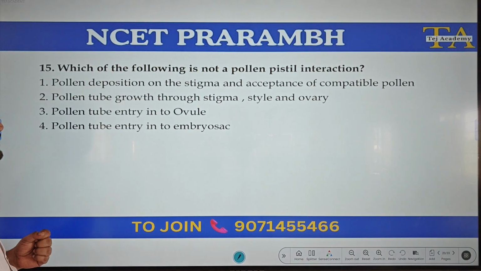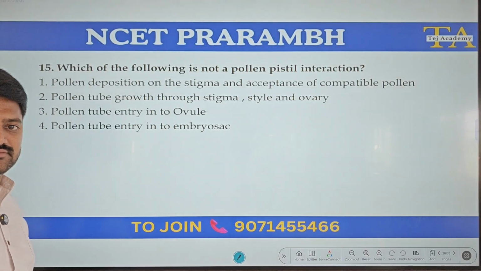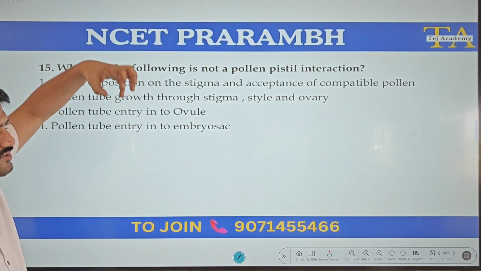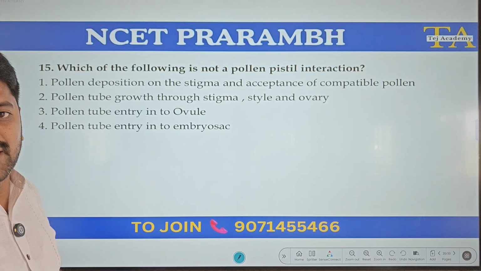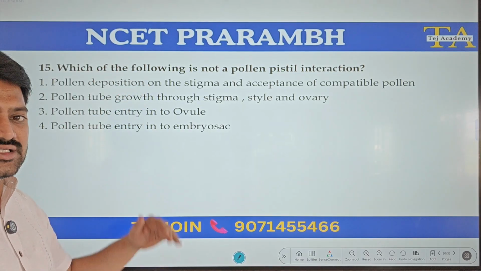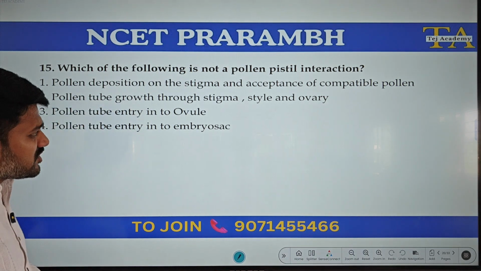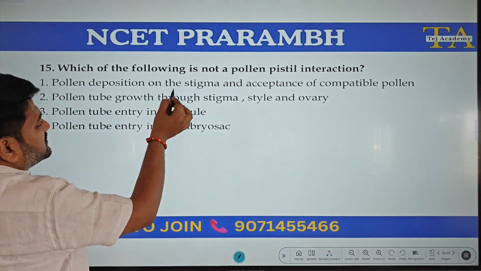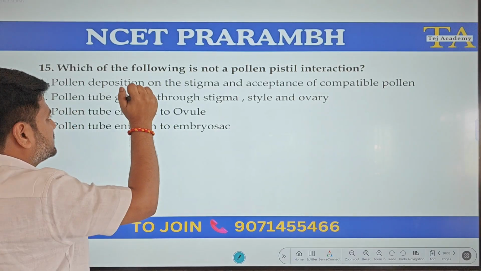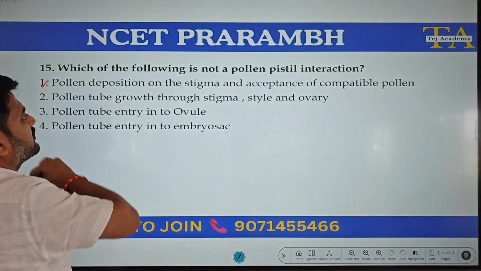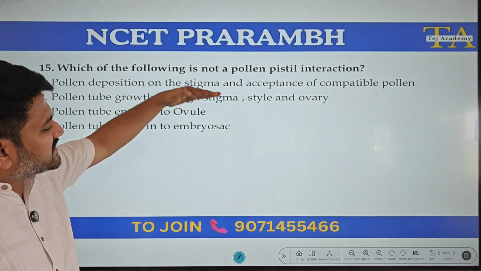Coming to the 15th, which of the following is not pollen-pistil interaction? We know when pollen lands on the stigma, it has certain dialogues and there is a growth pattern. Together we call it pollen-pistil interaction. It has different steps, so let us see the options. Pollen deposition on the stigma and acceptance of compatible pollen. Yes, this is part of the pollen-pistil interaction. Pollen tube growth through stigma, style, ovary.